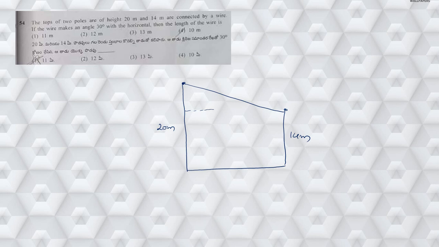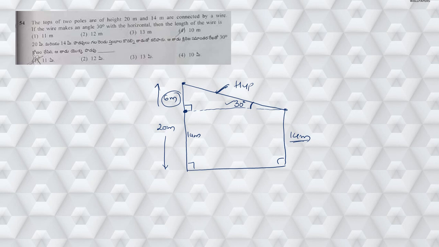Right, now when I draw an imaginary line here, since this is 14 meters, I can say that this is also 14 meters. Then the remaining part is 6 meters because this total length is 20 meters. Now from this particular point it is making an angle of 30 degrees, right? Now what is he asking you to find? The length of wire is nothing but the hypotenuse, and we know the opposite side and we know this angle.